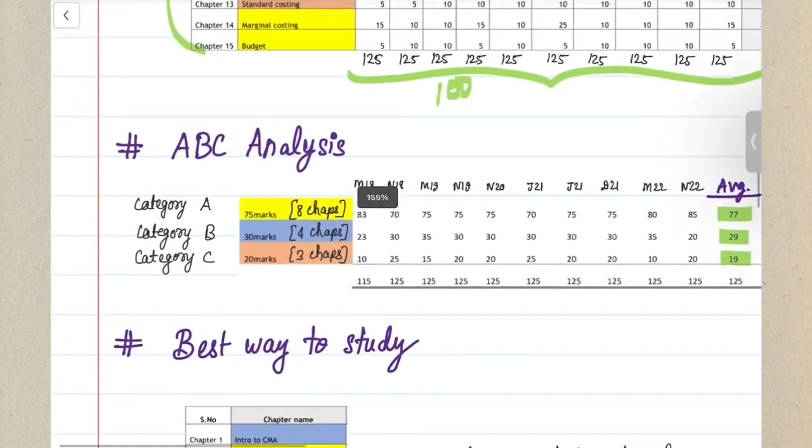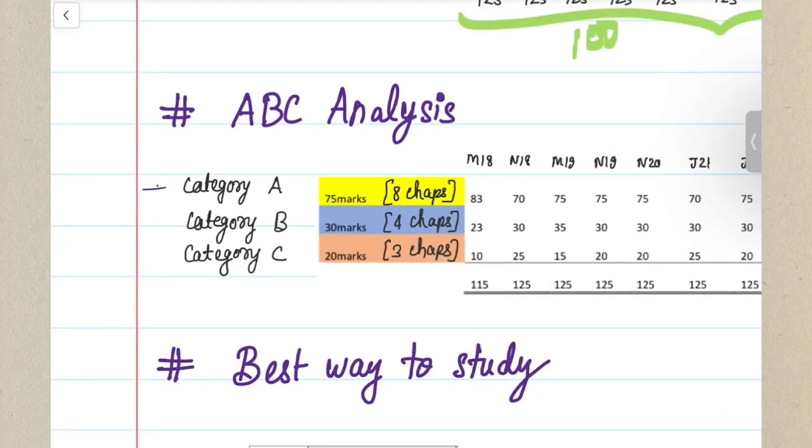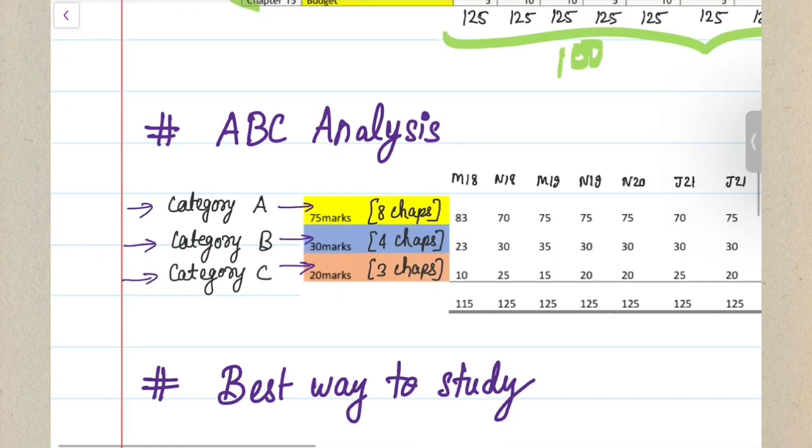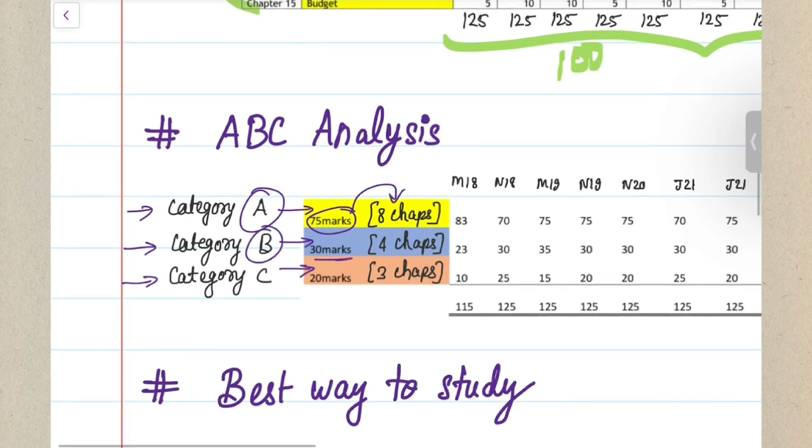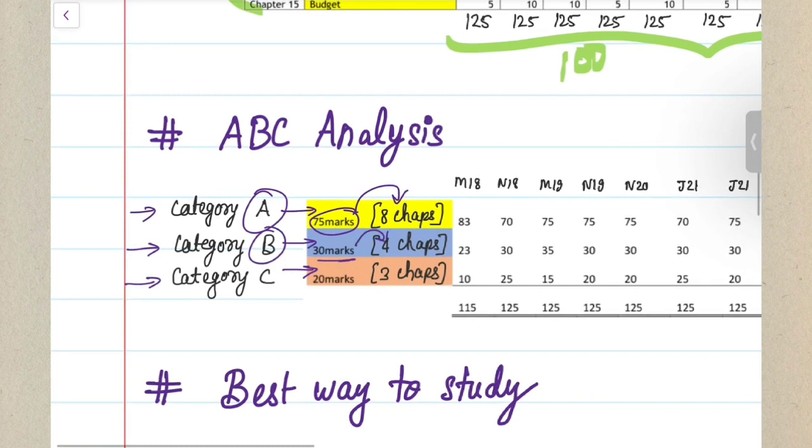As you can see here, I made 3 categories. Category A, the most important; Category B, important; and Category C, the not so important chapters. I have color coded Category A as yellow, Category B as blue, and Category C as red. Category A chapters, which have a weightage of 75 marks in each attempt, consist of 8 chapters. Your Category B chapters weigh around 30 marks in every attempt and cover around 4 chapters. And your Category C weighs around 20 marks in each attempt and consists of around 3 chapters.